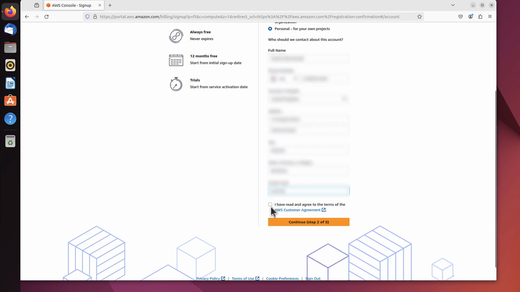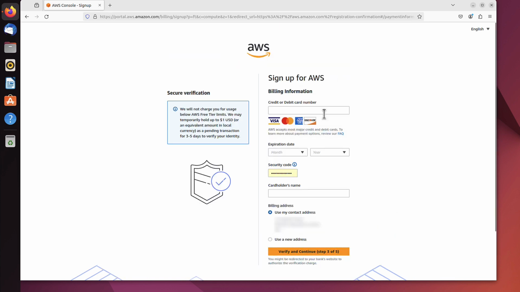And you agree that you've read the customer agreement. So we can go further to step 2. Now it asks you for billing information. That's where you have to provide your credit or debit card number, because, as I said, there are some free services you can use, but by signing up, you can use all services, the ones that are free and the ones that you have to pay for.